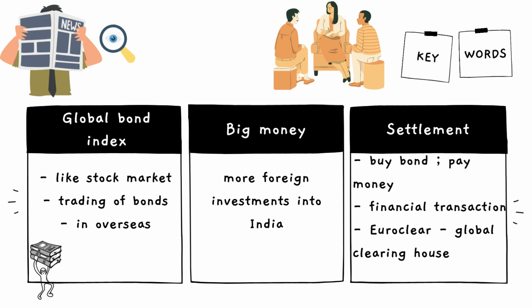However, globally bond settlement is done via Euroclear. Note this term, Euroclear. This is basically a global clearing house. India wants local settlement and not overseas, so that there are no confusions arising around capital gains, and India does not want to give tax exemptions for overseas transactions. But even though this hiccup is there, it does not seem to dampen the investor feelings for our bonds. Let's wait and watch what happens. For now, this is big news indeed.